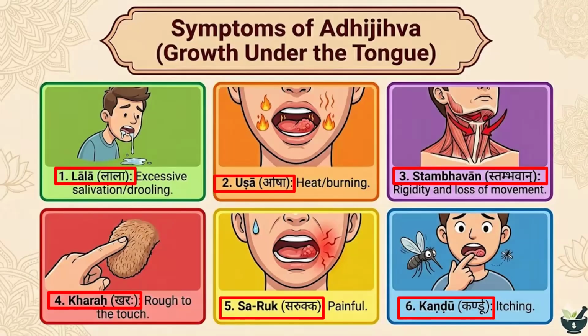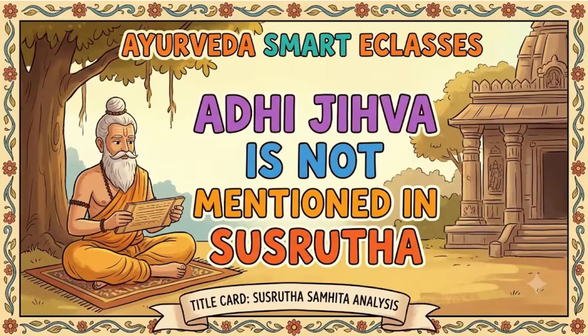Symptoms are Lala, excessive salivation, Usha, Osha. It is heat or burning, Stambhavan, rigidity and loss of movement, Ghara, rough to touch, Saruk, with pain, Kandu, itching also will be there. And Adijihva is not mentioned in Sushruta.